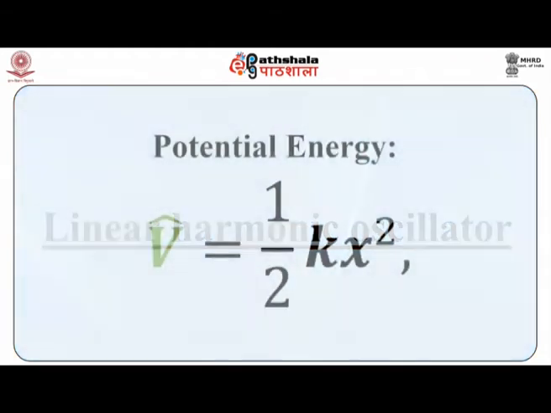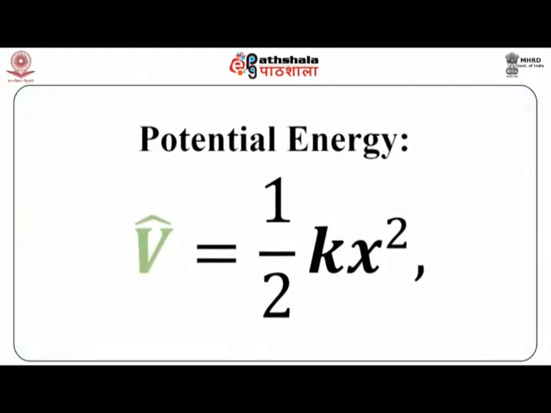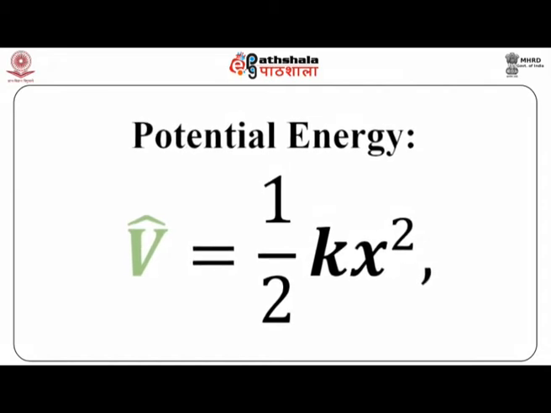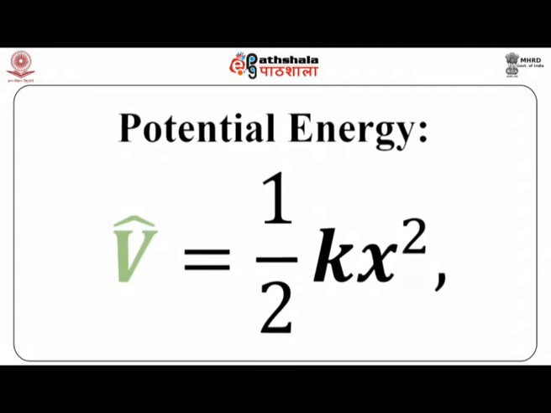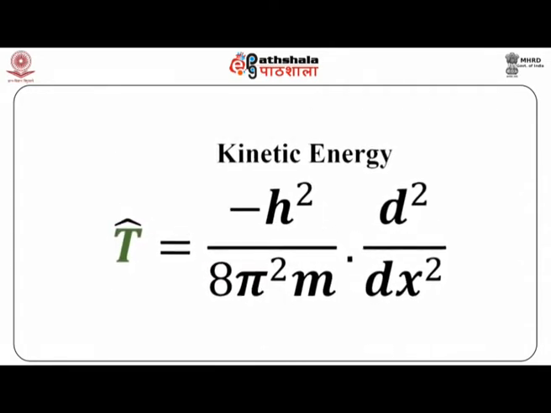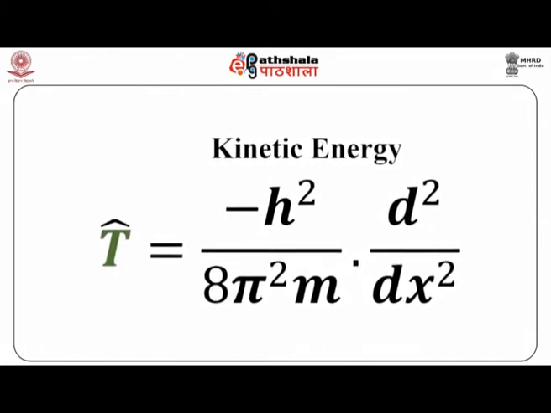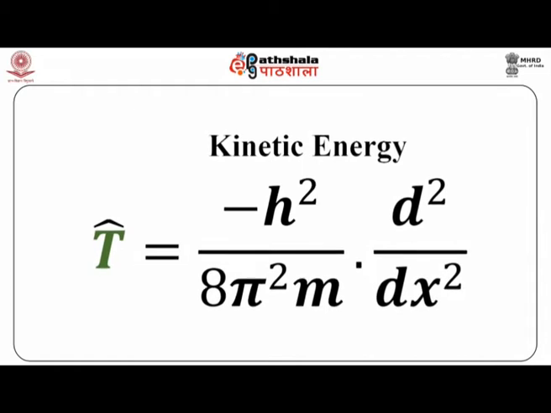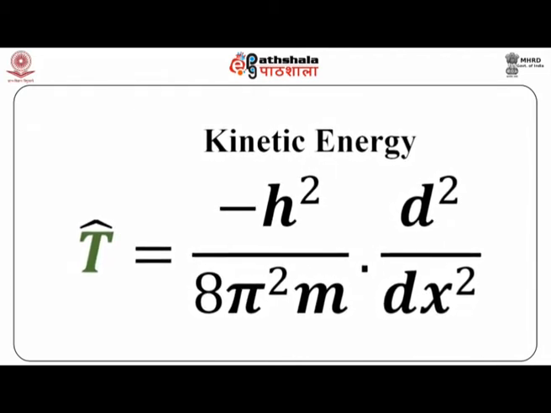In that case, potential energy, according to Hooke's law, would be equal to half k x square, and the corresponding kinetic energy operator would be minus h square upon 8 pi square m d2 upon dx2, because the oscillator is oscillating along x direction.